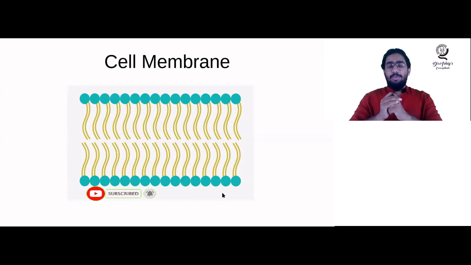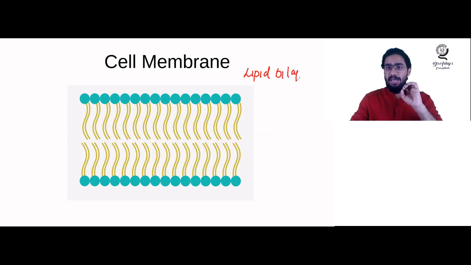In the fluid mosaic model, Singer and Nicholson stated that the cell membrane is made up of lipids, and there will be two layers of lipids, so the cell membrane structure is otherwise called the lipid bilayer structure. Lipid bilayer, you know, bi means two, two layers of lipids are there.